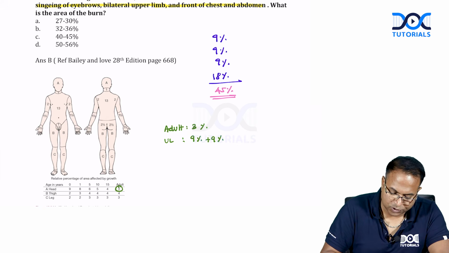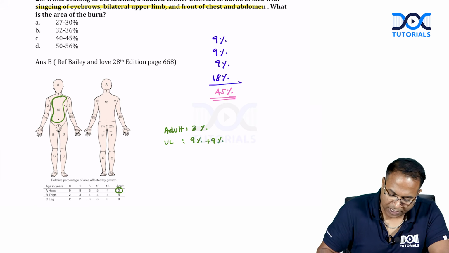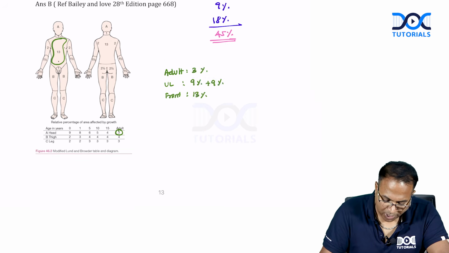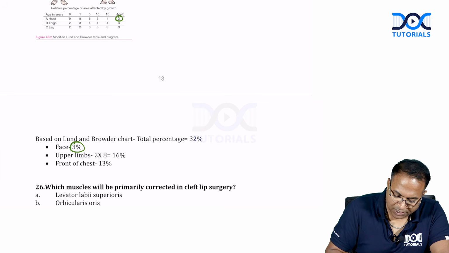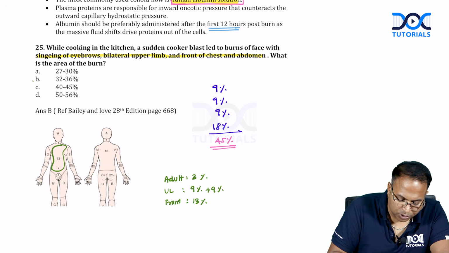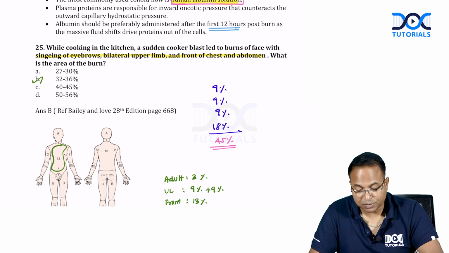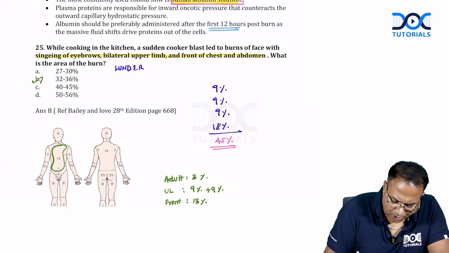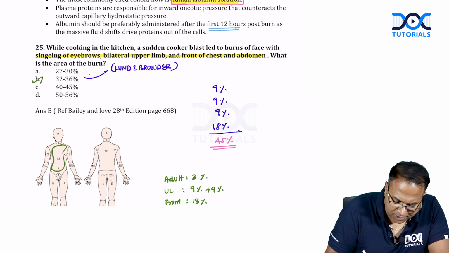And front of chest and abdomen, you can see it is not 18%. It is 13%. So, the point here is face 3%, upper limb comes around 16%, and front of chest is 13%, and the total percentage falls only to 32%. So, it comes according to the Lund and Browder chart, it is only 32 to 36%.